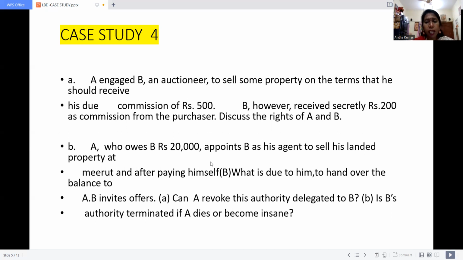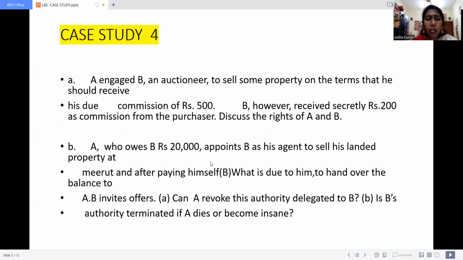So this is a case study which is coming under agency again. First of all, once you read the case study, you should understand under which title the given case study is coming. Is it the Indian Contract Act or Sale of Goods Act or Agency, Transfer of Property Act, Consumer Protection Act, whatever it is. So the given case study is coming under agency. Who owes, in the sense who got a credit of 20,000.